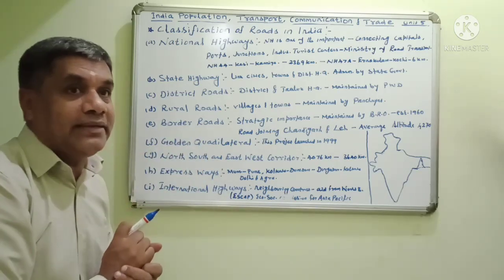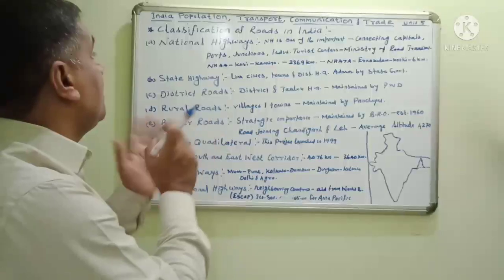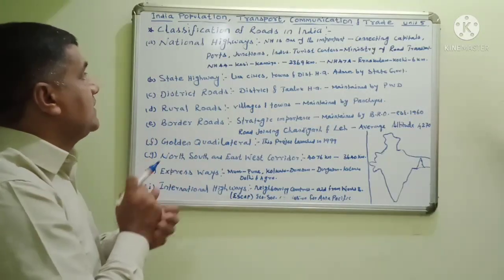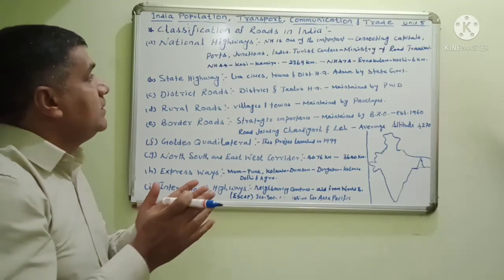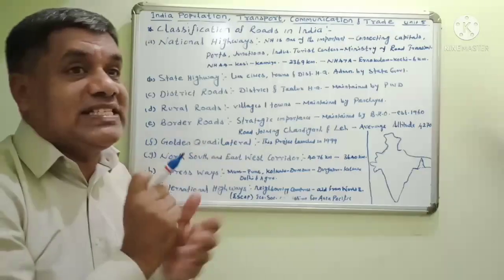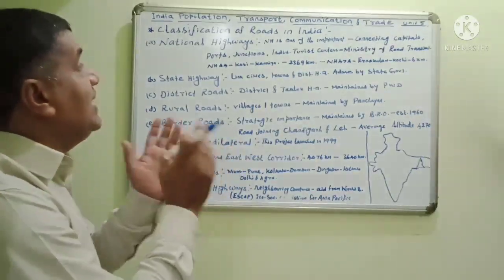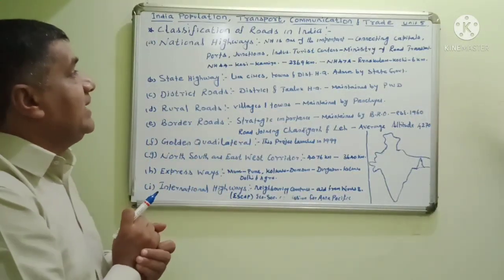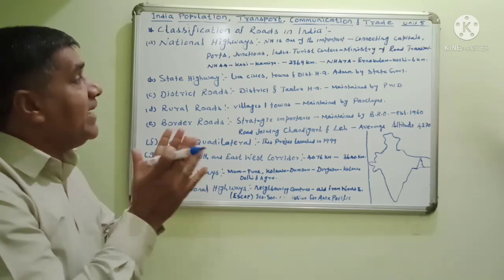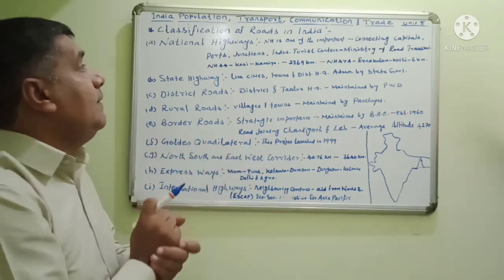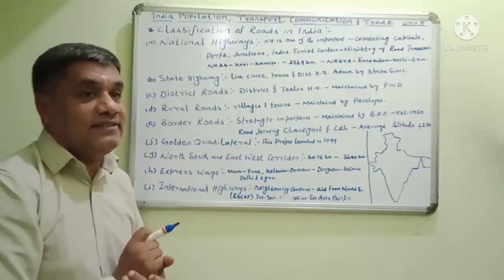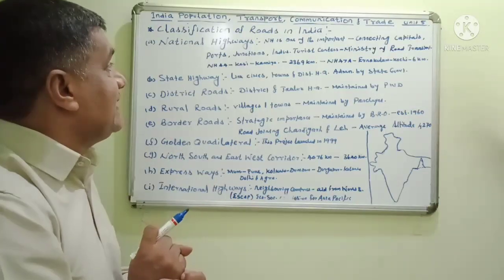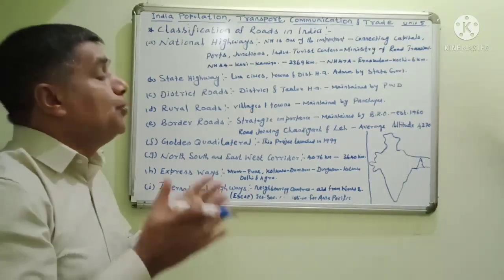Port means harbour. They also connect important railway junctions, industrial areas, industrial cities, and tourist centers.